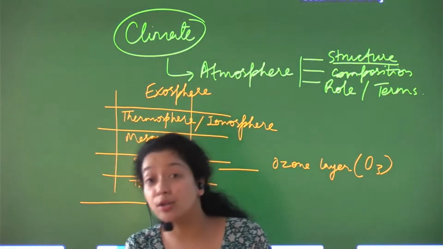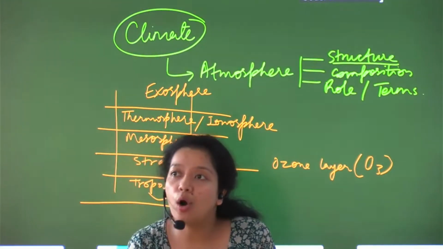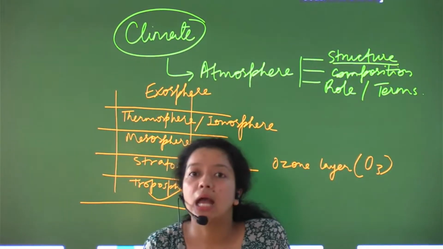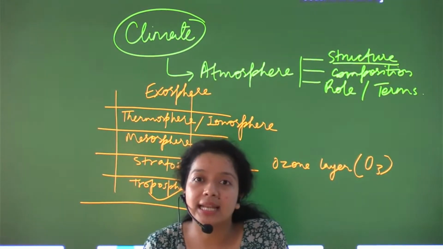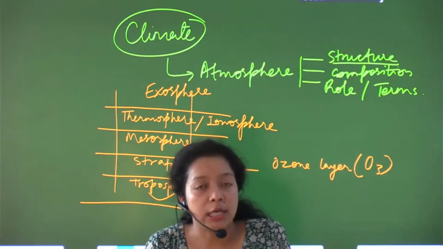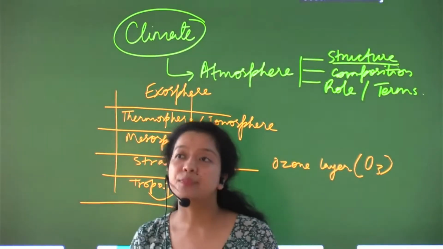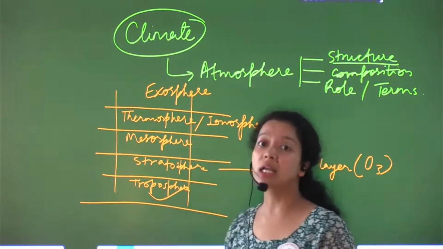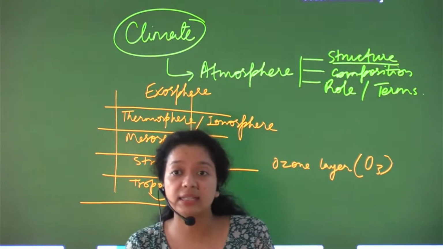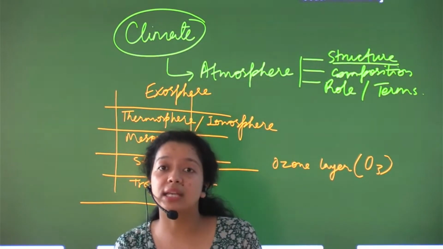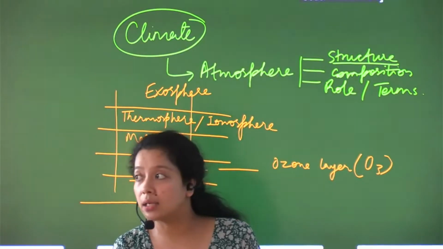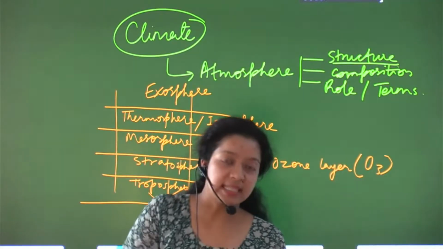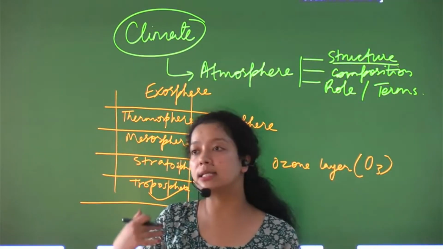And why ionosphere? Because, as we know, all the radio waves and all the satellites, because a satellite sends radio waves and all those signals, all work over here because this layer contains ions. Fine. And these ions help our satellites to receive and send all the signals and messages.